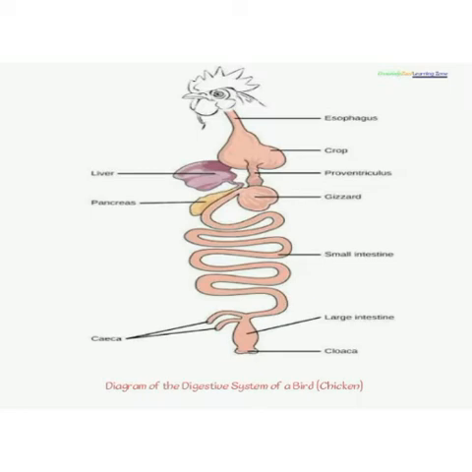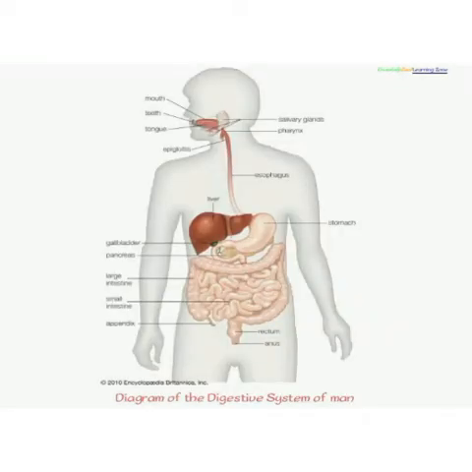The second one will be the digestive system of man. Yes, it is complex. Now take note that the alimentary canal of animals is not the same. They are modified from simple to complex. For man, here you can see the mouth which the food comes into, and like I said, the digestion of carbohydrate starts right from the mouth because the saliva contains an enzyme called ptyalin, where the food is broken down. Then the food passes through the esophagus.